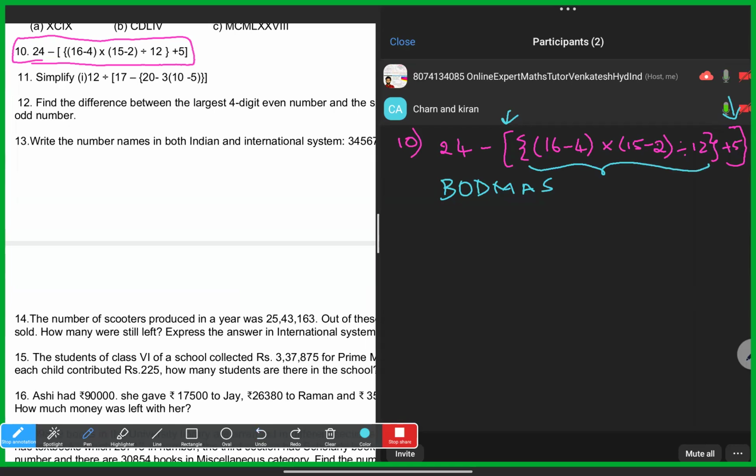So you have to finish the part I just marked first. Again you have two brackets inside. If you finish these two brackets, then only can you do this division with 12. So first we should finish those two brackets.